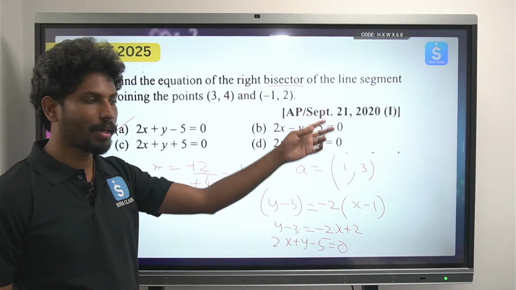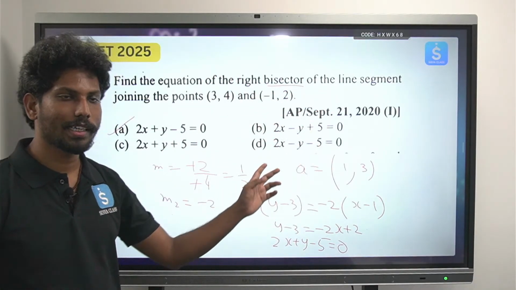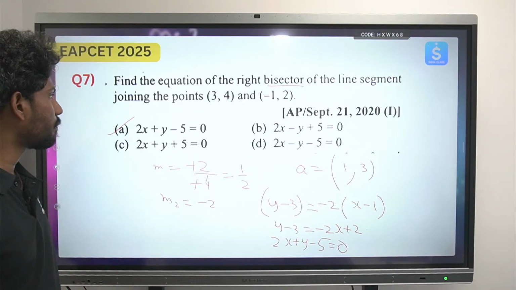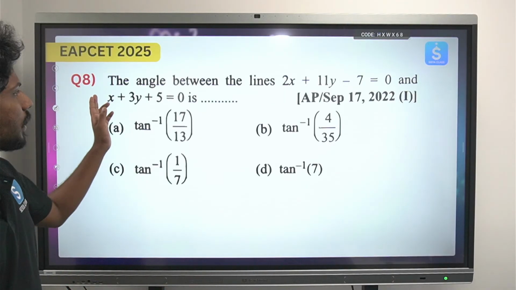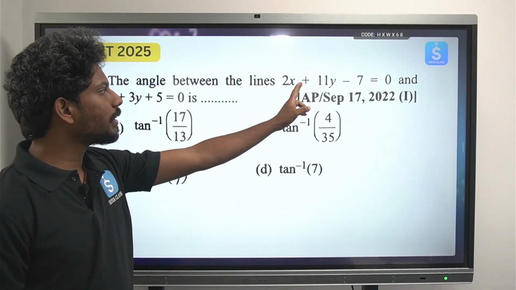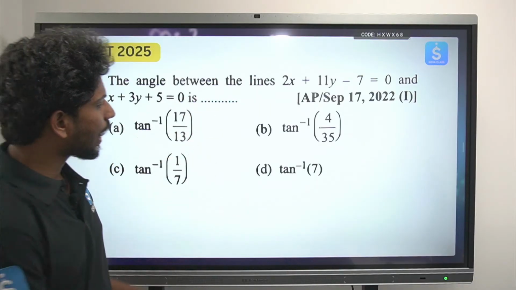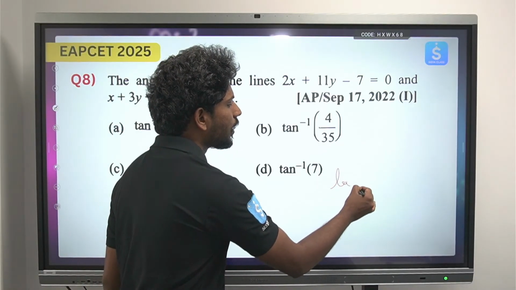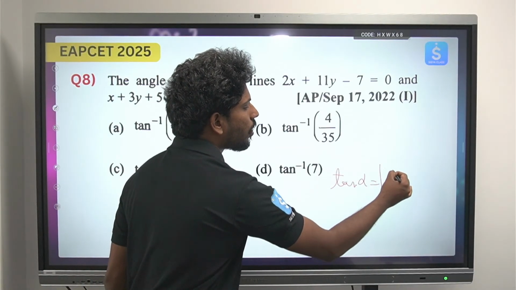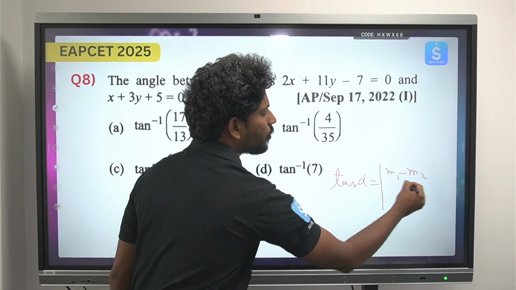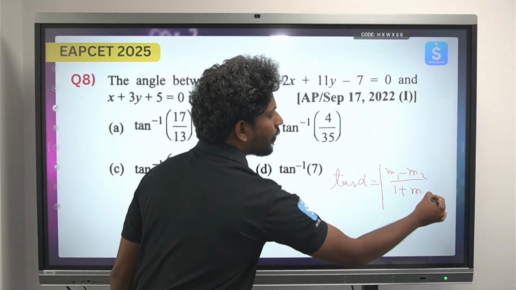Product of slope equals to minus 1, take the reciprocal, change it to negative sign and use the point slope form. Next, the angle between the lines. Simple, whenever he is asking angle between the lines, we know the formula, tan alpha is equals to mod of m1 minus m2 by 1 plus m1 m2.